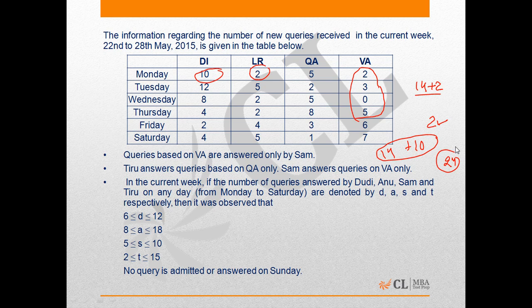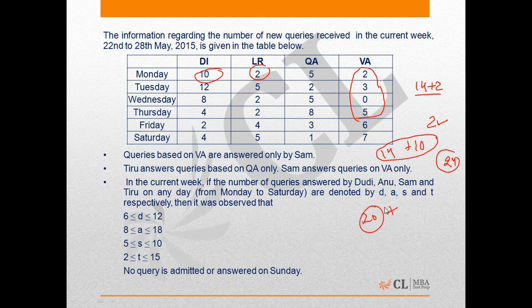Subject to the constraint, he must have answered at least 5 queries on each day. So he had to answer 20 queries on the first 4 days of the week. And if this was the case, then there was no way he could have answered 10 queries on any of the first 4 days of the week. Had he done that, then the given constraint that Sam answered at least 5 queries on each day would have been violated.